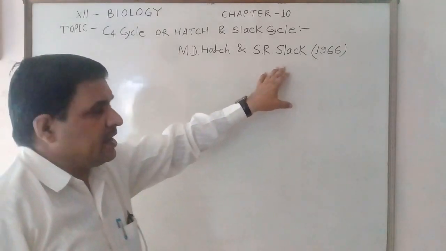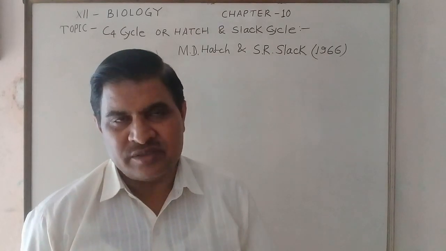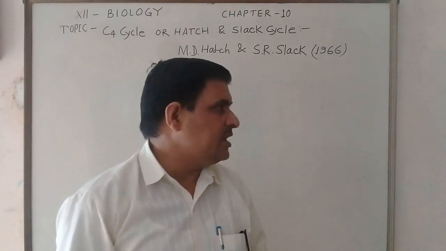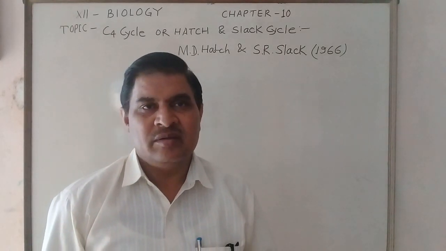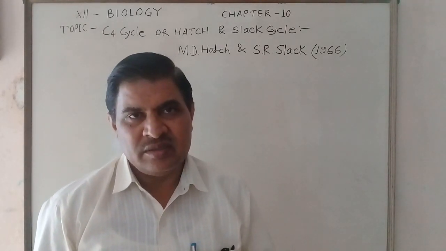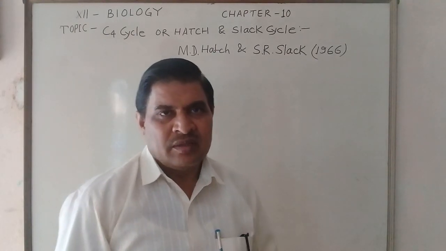Hatch and Slack told that the C4 plants are mainly monocotyledon plants like barley, maize, bajra and sugarcane.